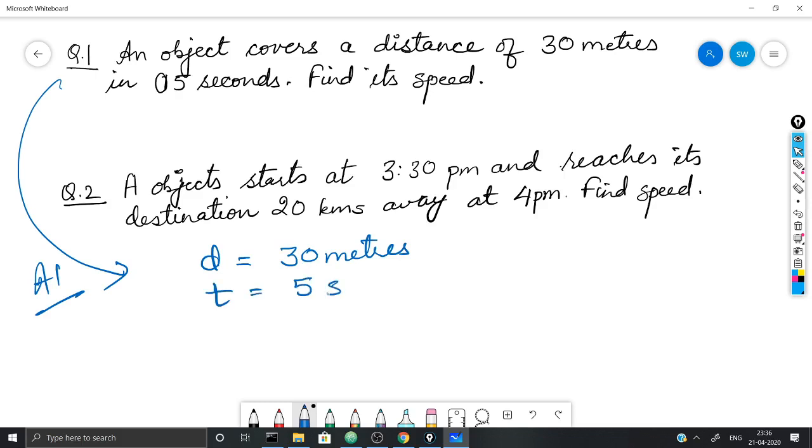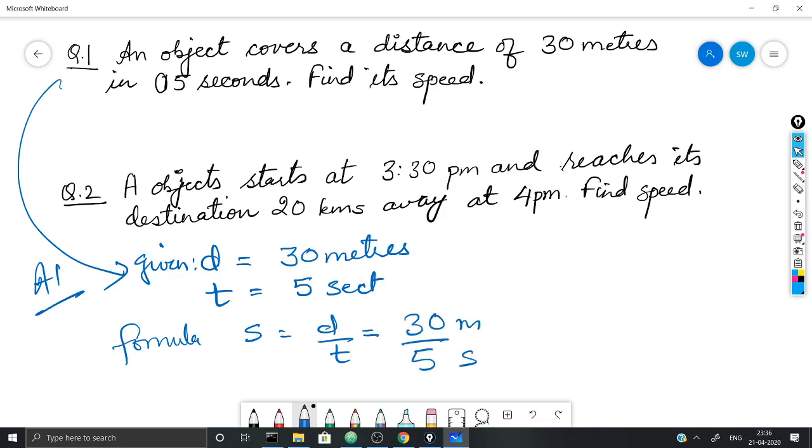It is 5 seconds. So this you should write as given. Then the formula used. Speed is equal to distance upon time. So you get 30 meters upon 5 seconds and it gives you the speed to be 6 meters per second. So 6 meters per second is the answer for the first question.